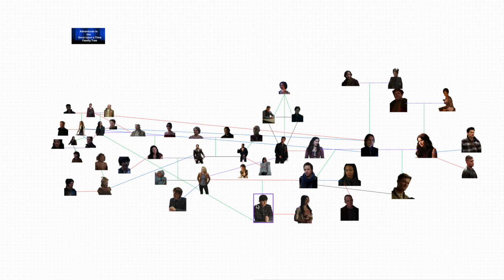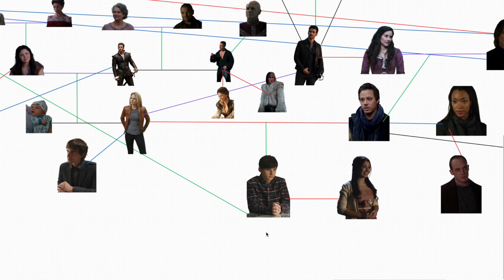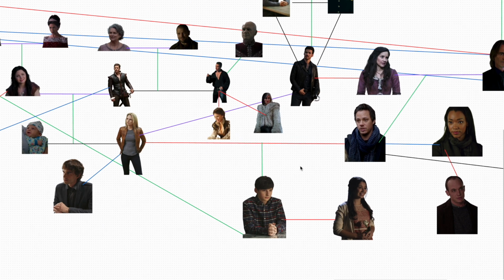So we're going to start at the center. The easiest place to start is Henry Mills. Just to complete his one romantic relationship that we're going to go through, because again, this is just through season 6. In season 5, he gets a girlfriend. That is Violet from Camelot. That's where that branch ends. Now, as we move upward, Henry's parents, his biological parents, are Emma Swan and Neil Cassidy.